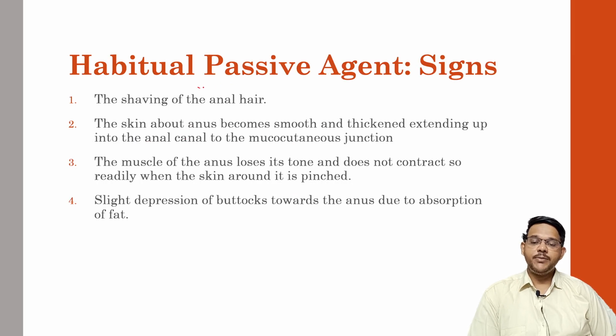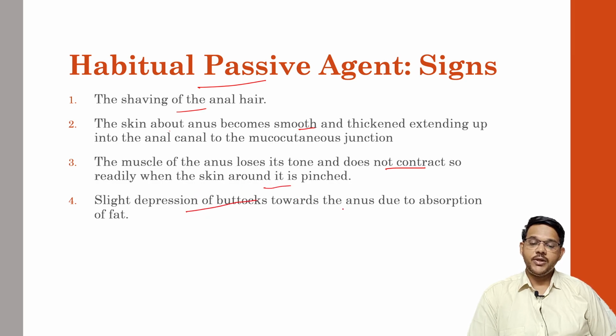Now coming to examination of the habitual passive agent. Previously I mentioned the examination of the passive agent. Habitual passive agents are frequently prone to habitual passive sodomy. These are usually seen as male prostitutes who offer their anus for sexual intercourse. In them, the signs include that anal hair will be shaved, the skin above the anus becomes smooth and thickened because of repeated intercourse, and the muscles of the anus lose their tone and do not contract readily when the skin around it is pinched.